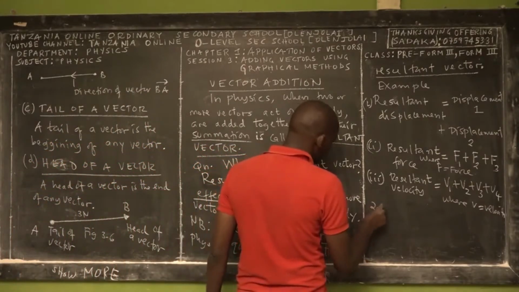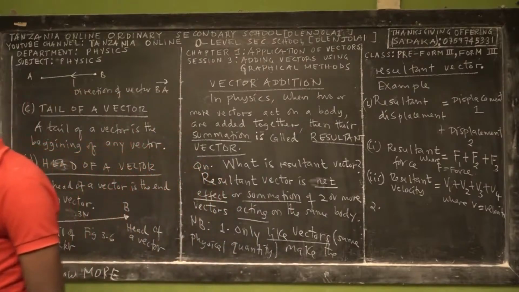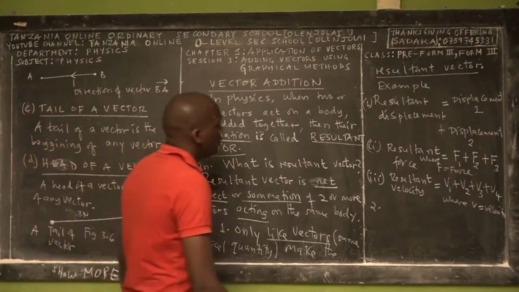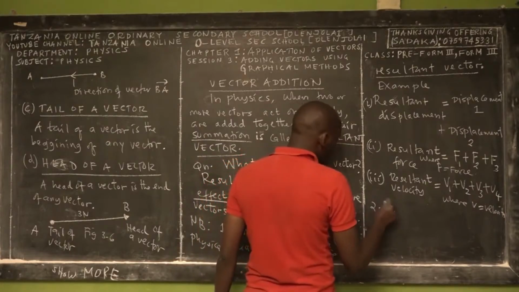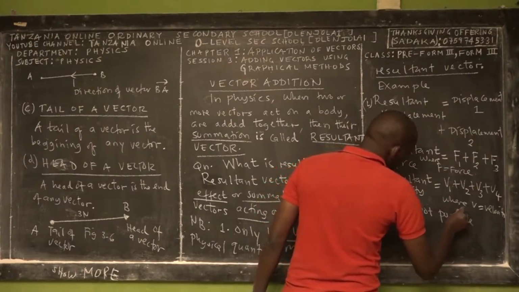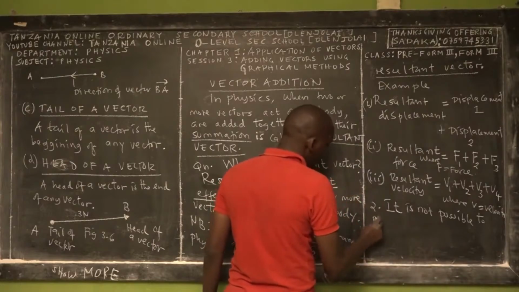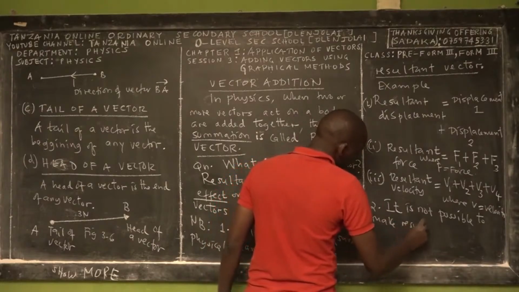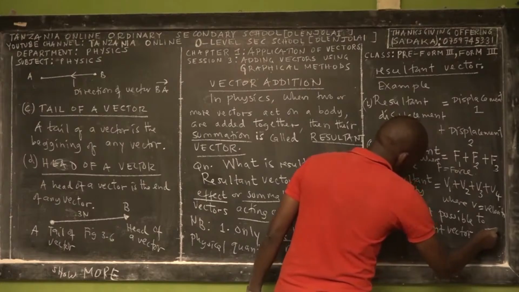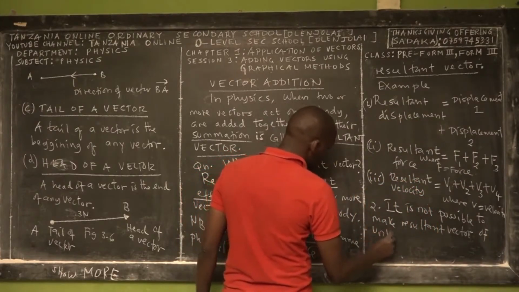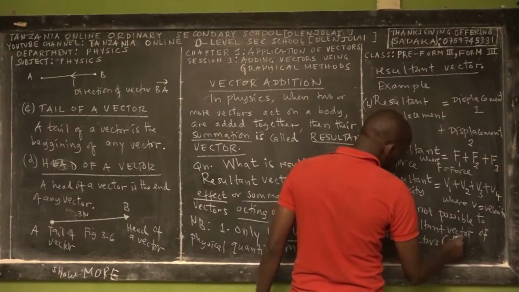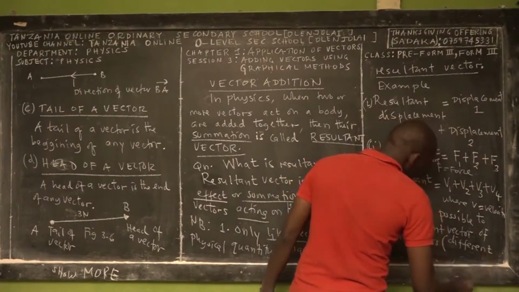The second one: it is not possible to make a resultant vector of unlike vectors, or vectors of different physical quantities.